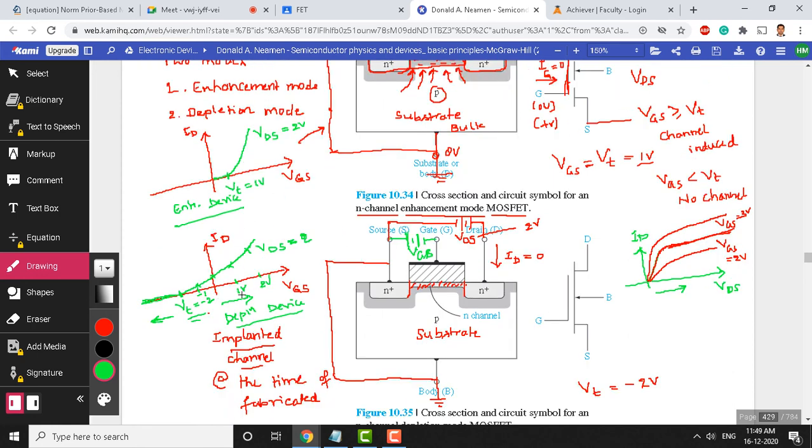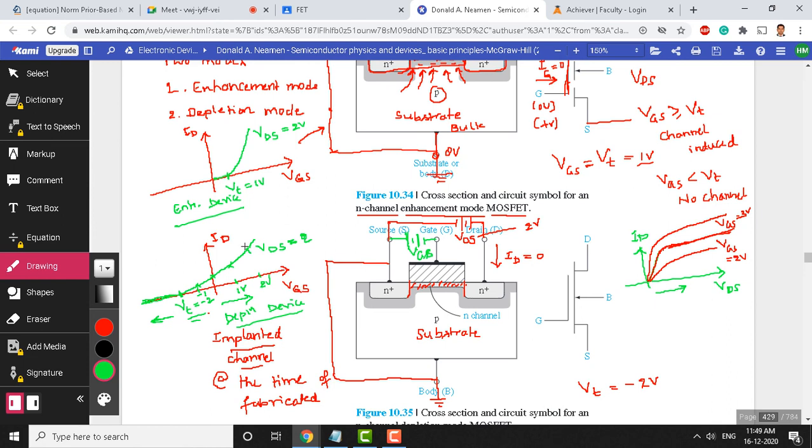But here in the depletion device, the same graph starts from the second quadrant, that's what you are seeing here. So it starts from minus 2 volts because there is already an inbuilt channel here. So even for 0 volts, when you apply, there exists a current because there is an inbuilt channel. Slowly when you move towards negative voltage, the channel will cease and the source and drain region remain isolated. And for positive VGS, it is almost like enhancement only. But this graph will move to the second quadrant in a depletion kind of device.